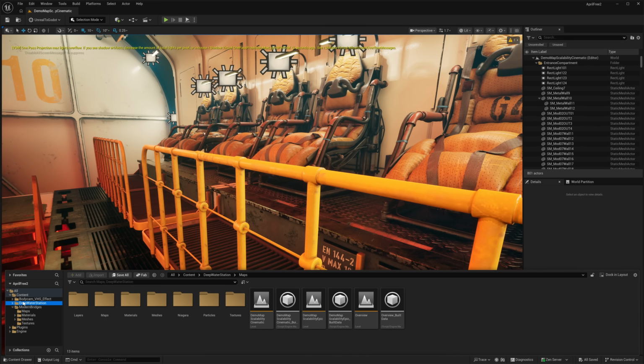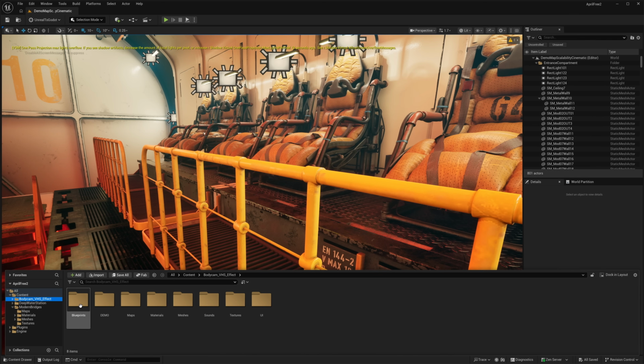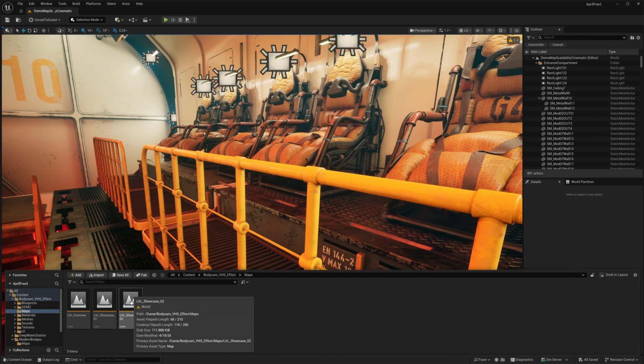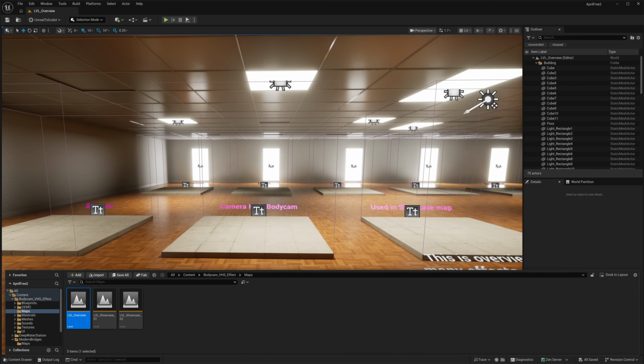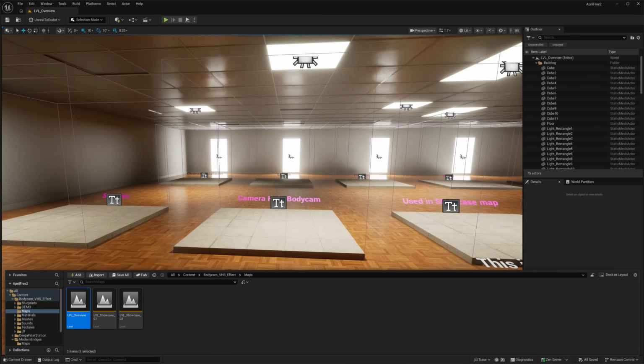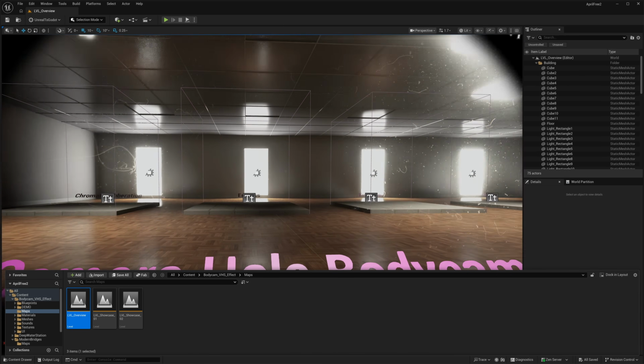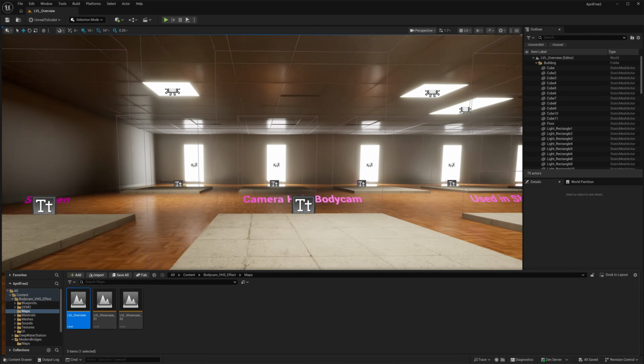And then the final one is an effects pack. So let's go ahead and check out the demo level for this. This gives you the ability to do VHS and videotape type stuff. So let's go ahead. Here's the body cam. So you want body cam effect. This is actually a really cool asset, to be honest.